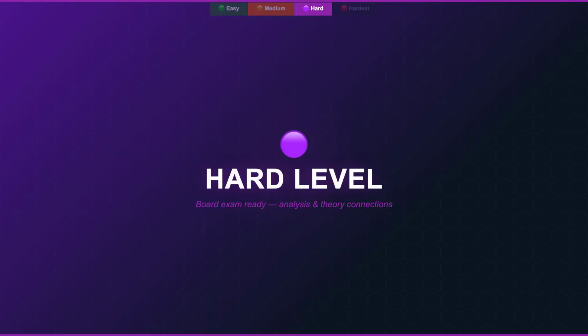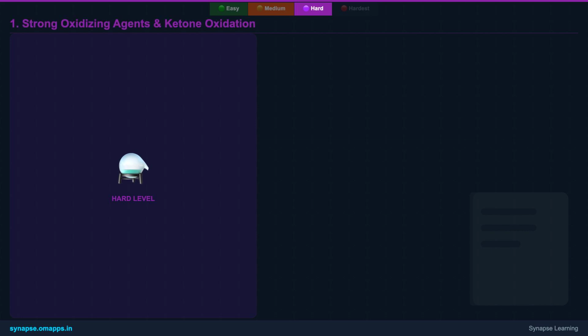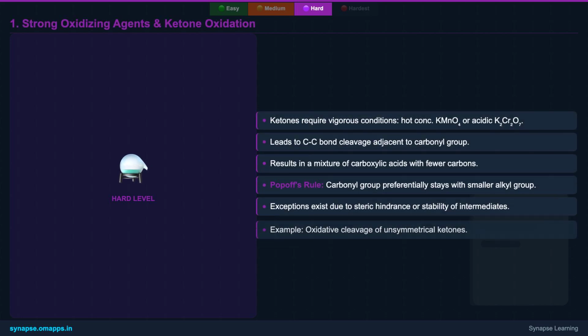Ready for the next challenge? The hard level dives into more complex oxidations, specific named reactions, and deeper mechanistic insights. At the hard level, we tackle stronger oxidizing agents for ketones.